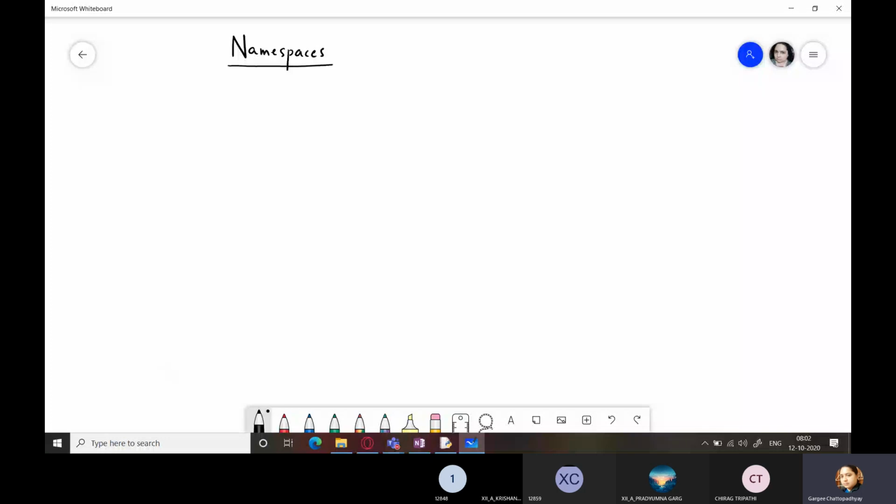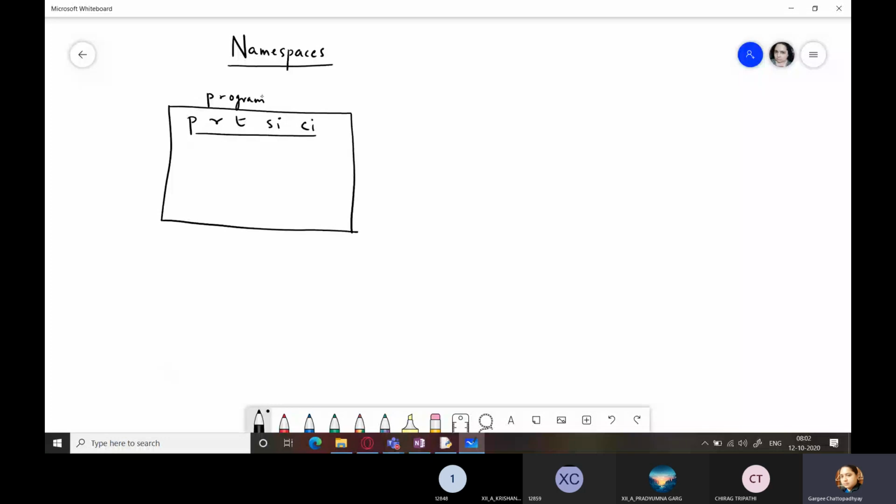When you start working on your Python program, your program creates a namespace. Within that namespace, you have all the different constructs. Suppose you are writing a simple interest program. You will be using principal, rate, time, SI, compound interest. All these things pertain to the namespace of your program.